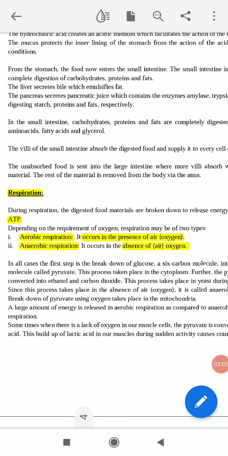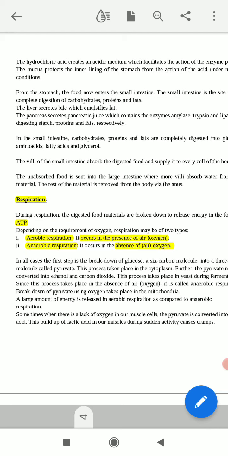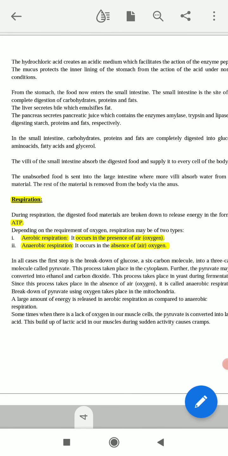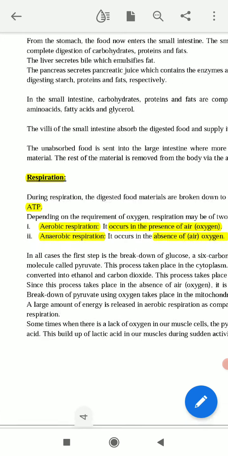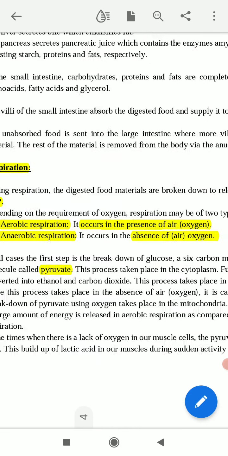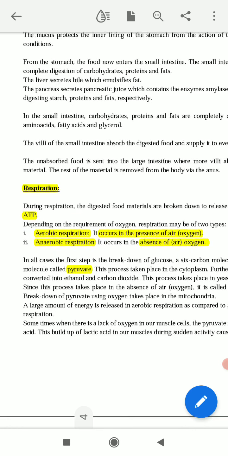In all cases, in both aerobic and anaerobic respiration, the breakdown of glucose takes place, and the glucose is converted to one chemical compound, pyruvate. I am highlighting this and repeating again.